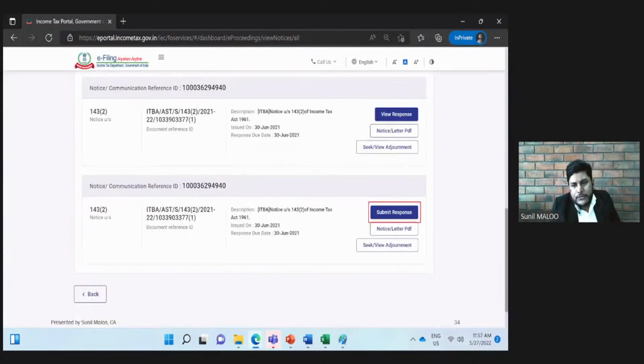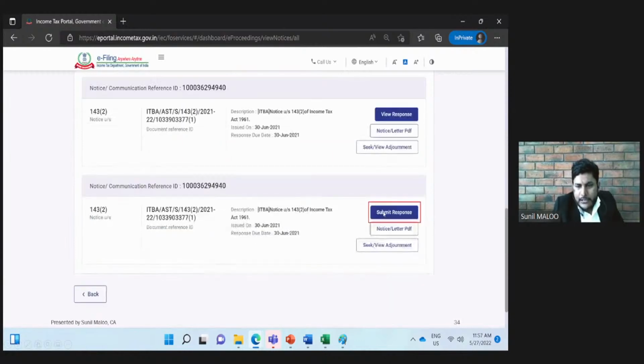After going through the notice, what is the procedure to submit the response? The submit response button is there in the notice itself. We need to click that button. Please note that the response is to be submitted before the response due date, which is given in the notice.